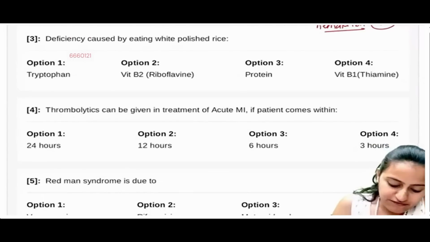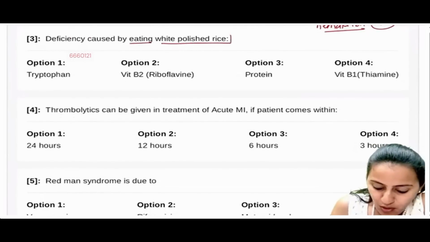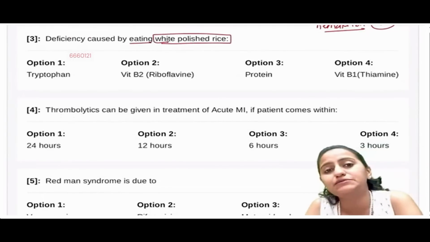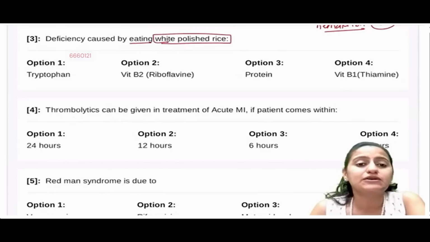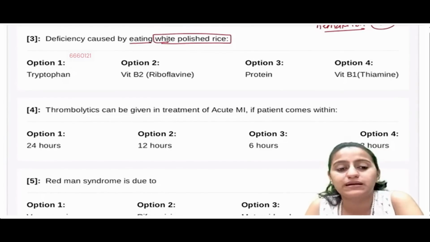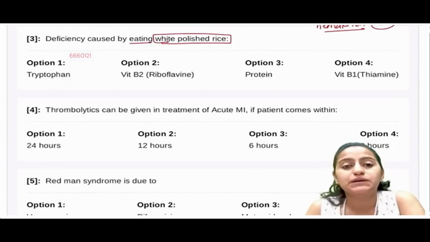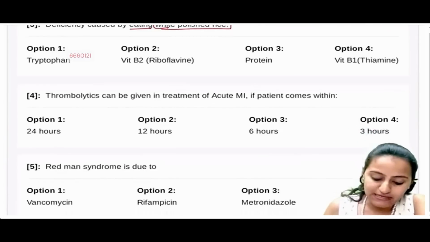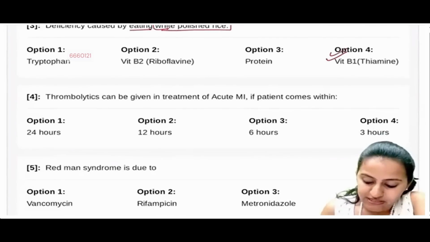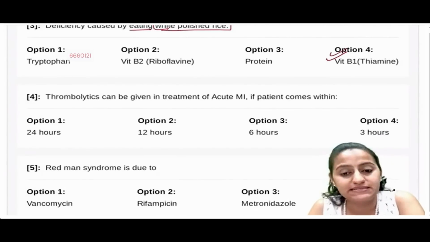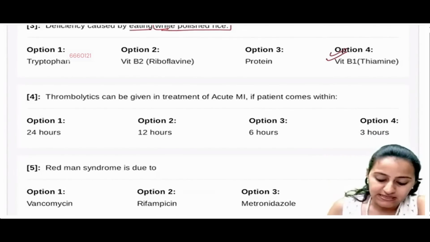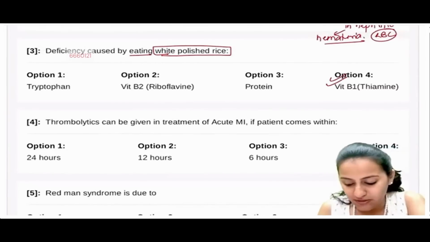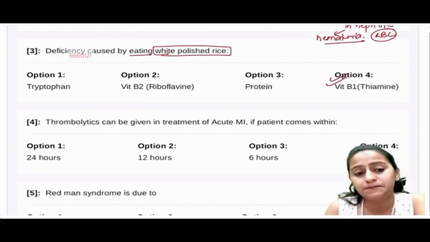Going to the next one: deficiency caused by eating white polished rice. Important, right? In vitamin deficiencies, by eating of what or by not eating of what do we get the vitamin deficiency? So particularly remember that if there is white polished rice, it is vitamin B1 deficiency. Thiamine deficiency is what we see.